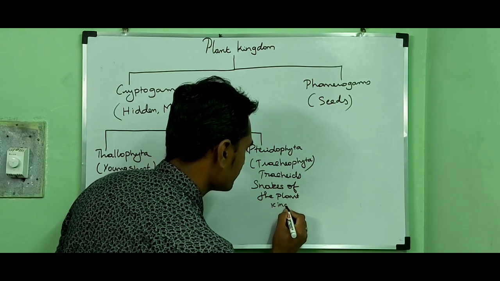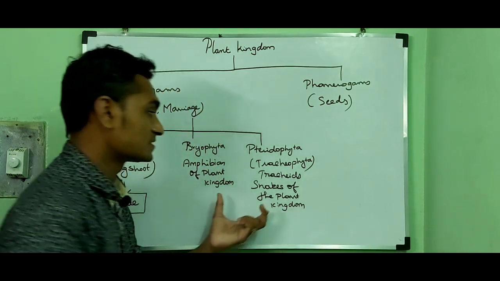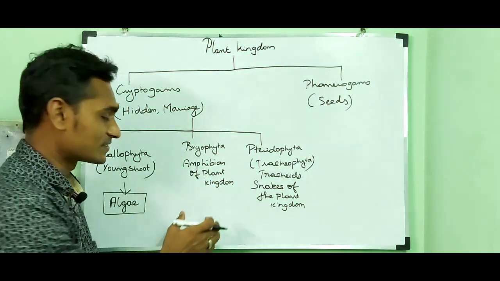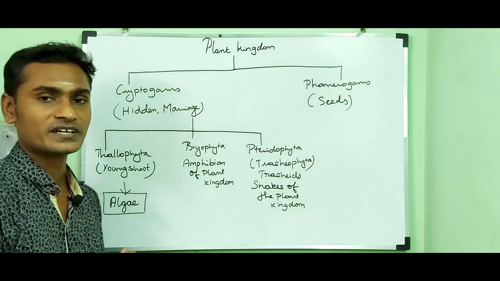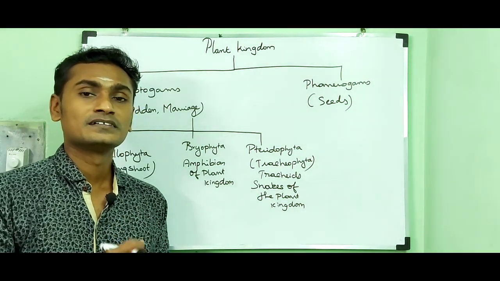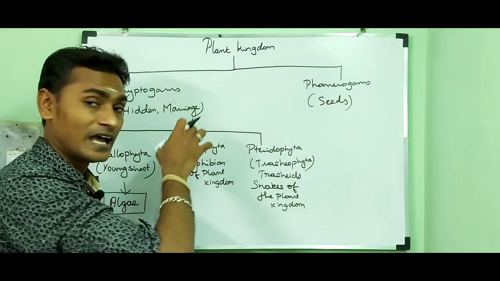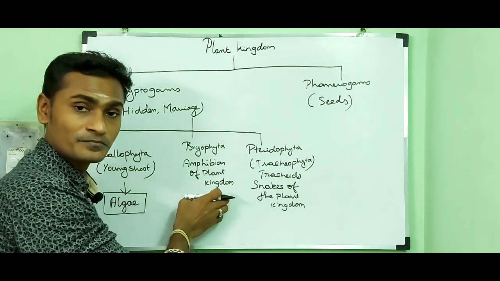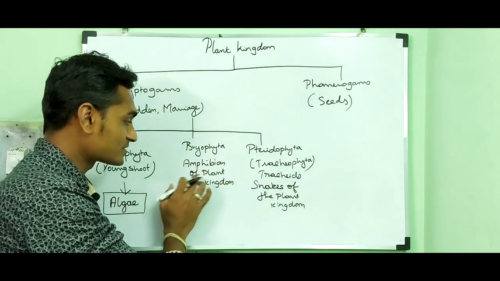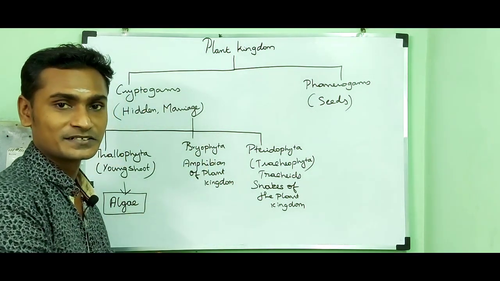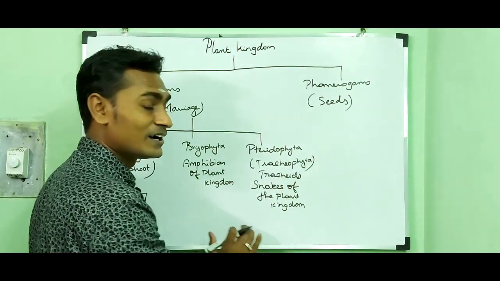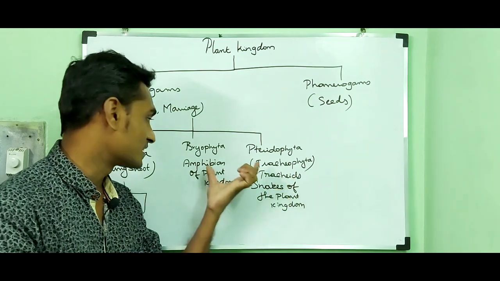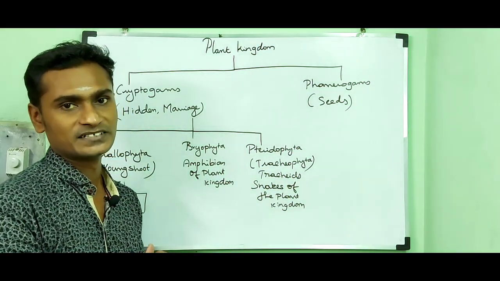The reason is that pteridophytes evolved from bryophytes. In the animal kingdom, reptiles evolved from amphibians, isn't it? Likewise, pteridophytes evolved from bryophytes. Bryophytes are otherwise called amphibians of the plant kingdom. That is why pteridophytes are otherwise called snakes of the plant kingdom, because pteridophytes evolved from bryophytes.